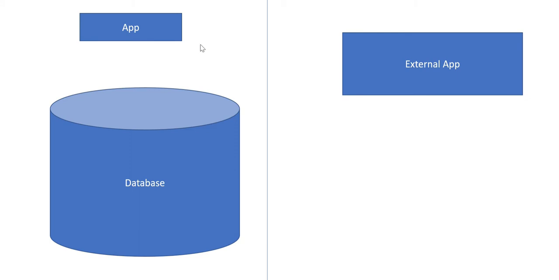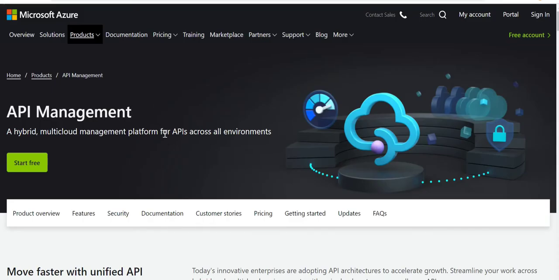So what you do is, in order to make it safe for your apps, you are telling this external app, hey, why don't you access it through APIs? I will expose some APIs here. Okay, and you hit the APIs and take the data, and I will use Azure API management. What that will do is it will manage the APIs across all environments.